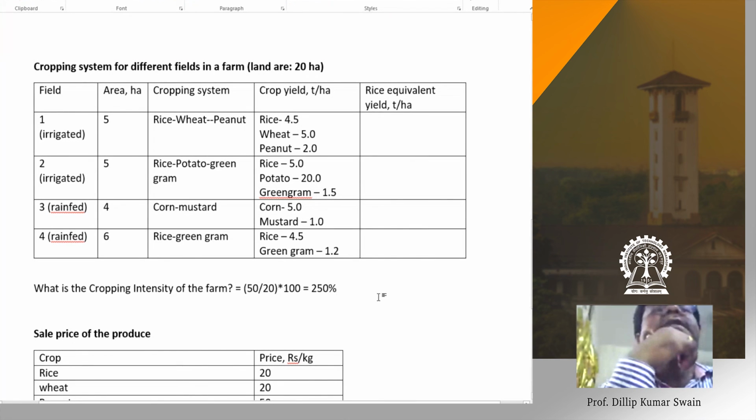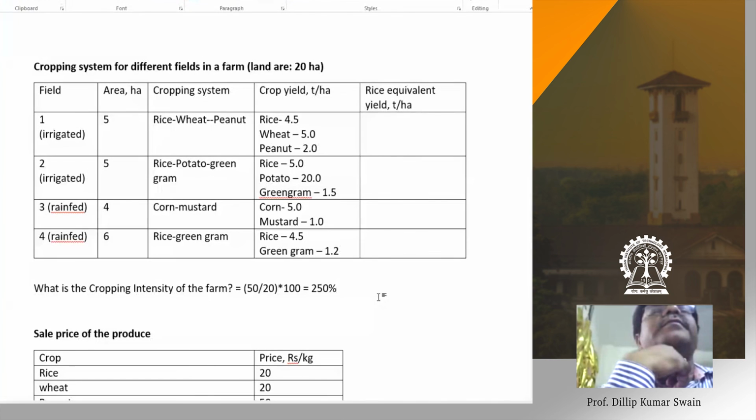Am I clear? Is it fine to all? So this farm will have cropping intensity 250%. Is it clear to all?